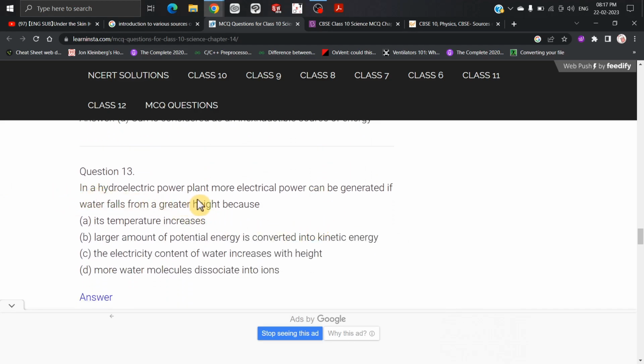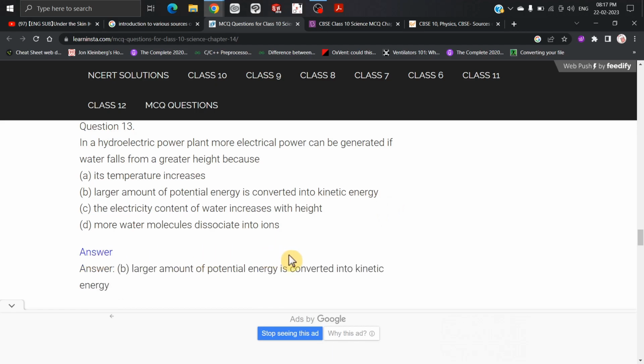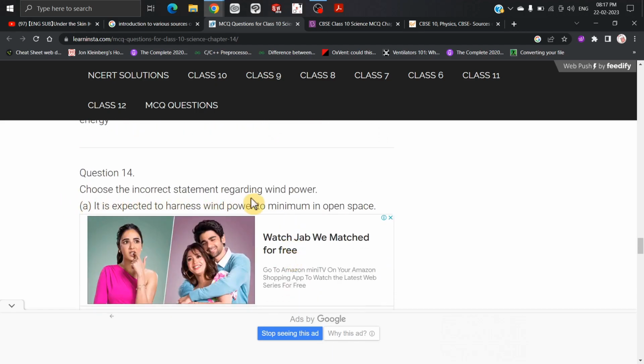In a hydroelectric power plant, more electrical power can be generated if water falls from a greater height because a large amount of potential energy is converted into kinetic energy. B. सही है.